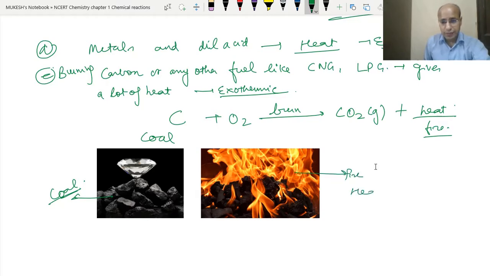provides the heat. Similarly, जब भी हम गैस, जैसे हमारे घर में एलपीजी होती है, जब हम उसको बर्न करते हैं तो उससे हीट निकलती है, we can cook the food. Similarly, जैसे हम सीएनजी वगैरह से भी कर सकते हैं, पाइप से भी आजकल गैस आती है. So all these are the exothermic reaction. Any reaction where the heat is being given out is called the exothermic reaction.